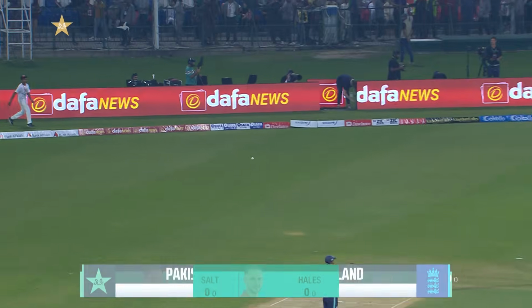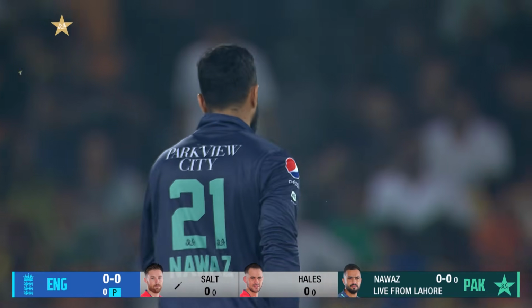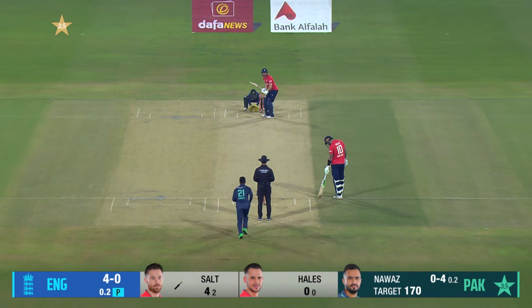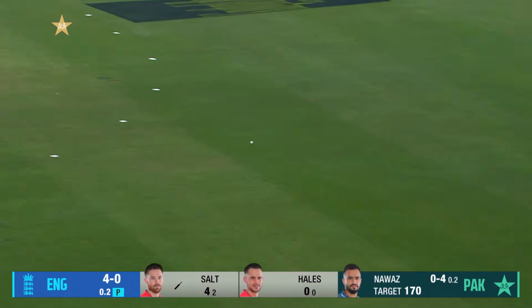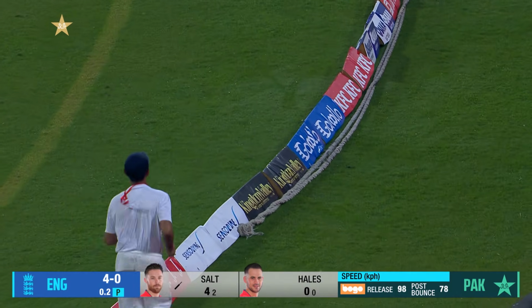Oh, just got past the outstretched hand. So yes, it is a boundary. It is 4 from the first ball. Dragged away through that gap at wide mid-on. That's a very, very nicely judged shot.